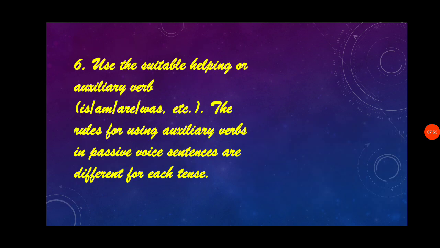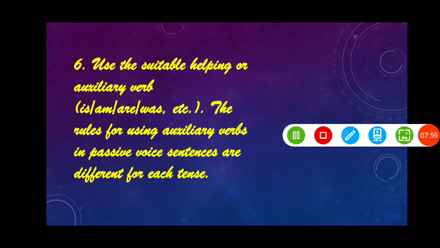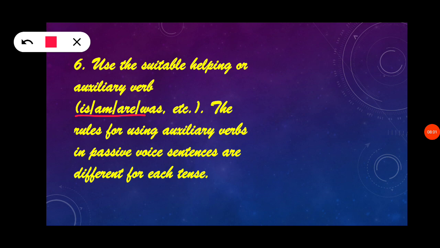And the last step is to use a suitable helping or auxiliary verb. We have a lot of auxiliary verbs like is, am, are, was, were, had, have, has, etc. The rules of using auxiliary verbs in passive sentences differ from each other. For each tense, the formation of the auxiliary verb will change according to the tense form. So we can see that.